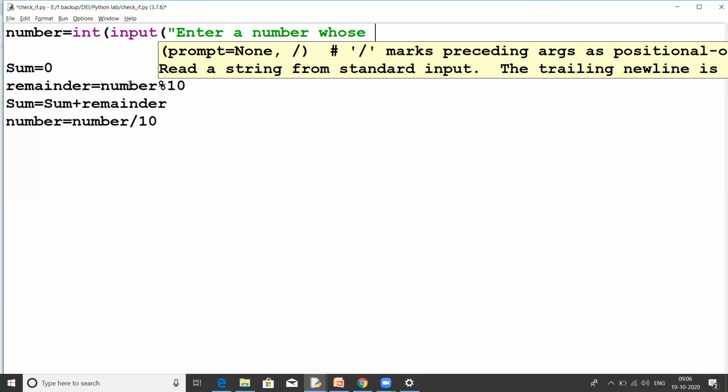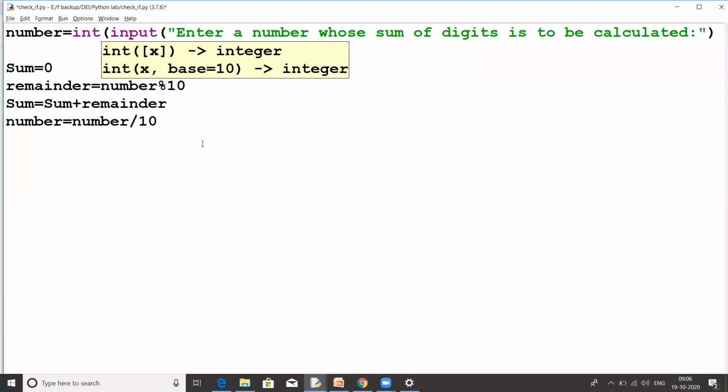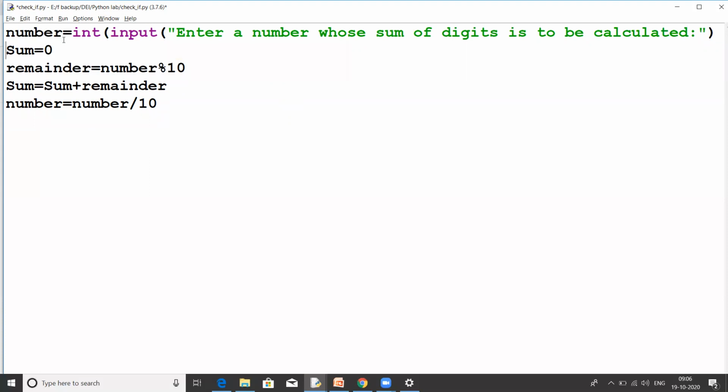whose sum of digits is to be calculated. Okay, fine. The sum has 0 in it.